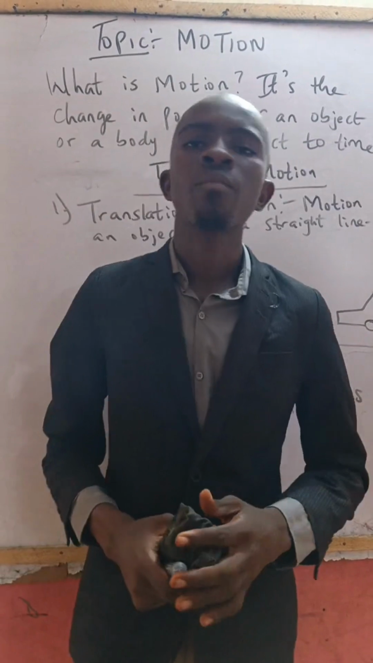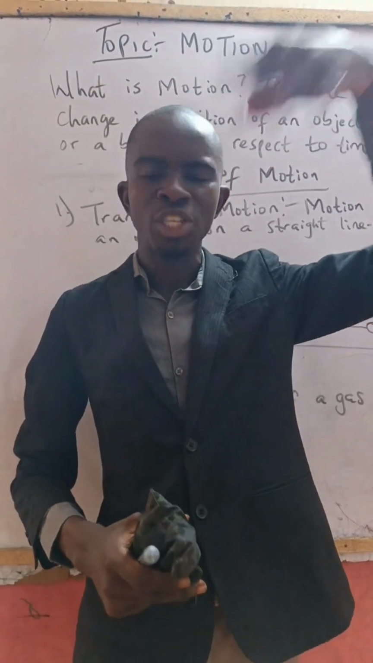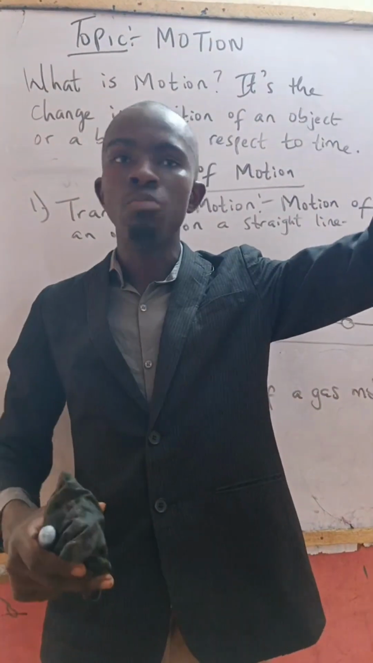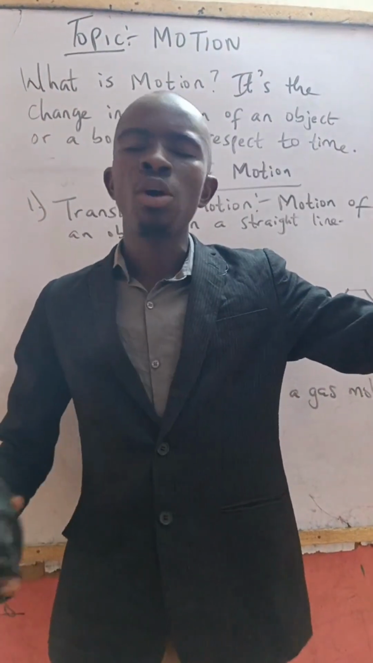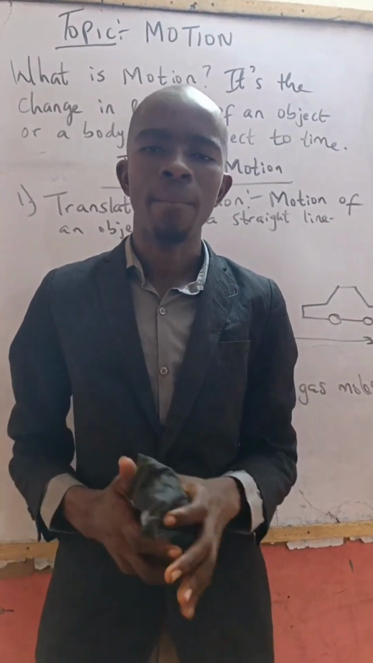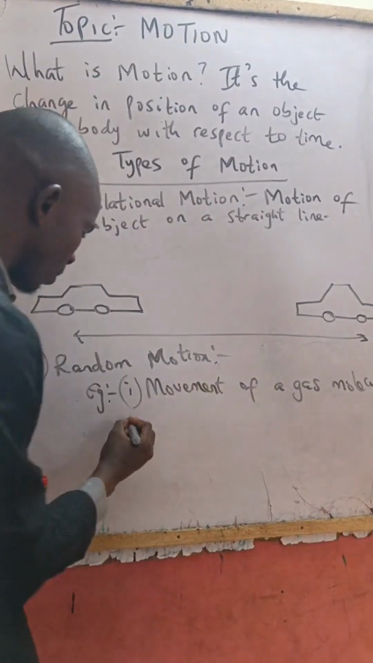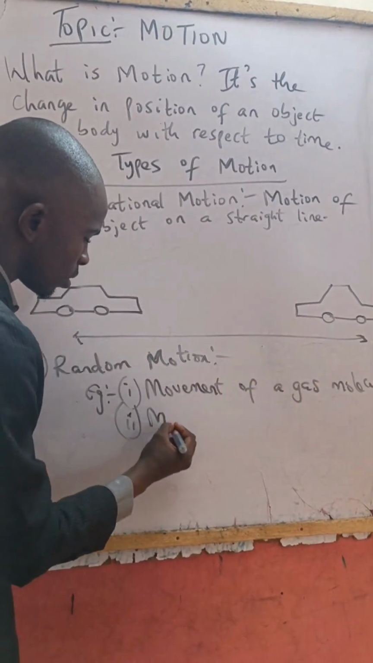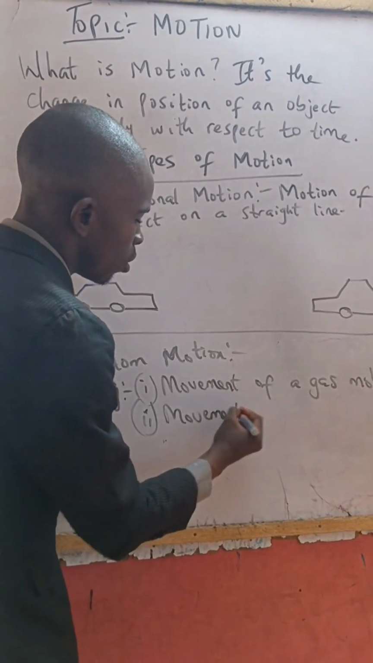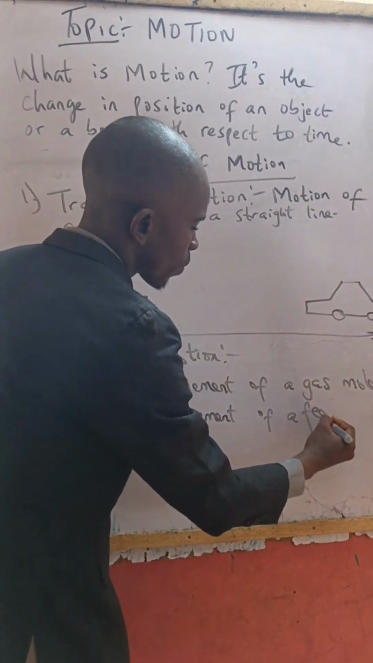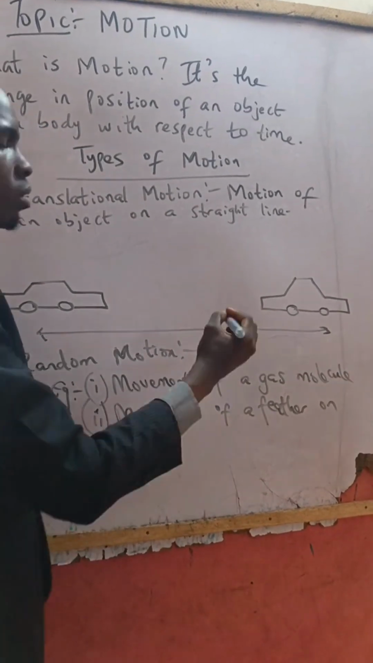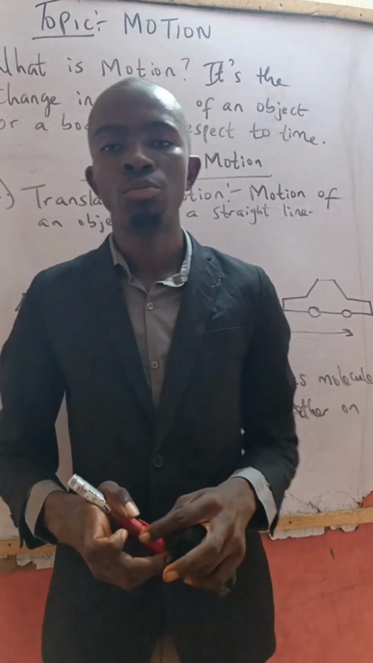Another example is a feather in space. You know, you cannot determine how the feather will move. It can just move in what we call a haphazard manner. So you can also say the movement of a feather in space. That is an example of a random motion.